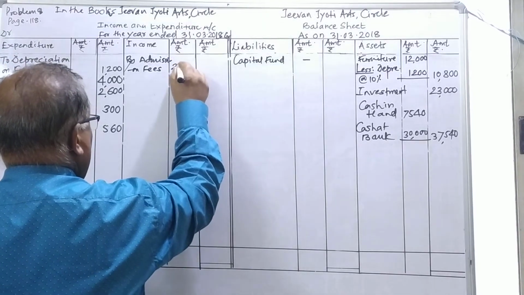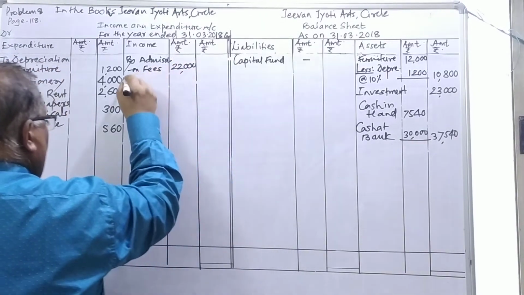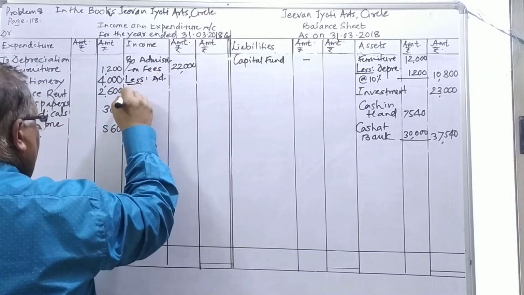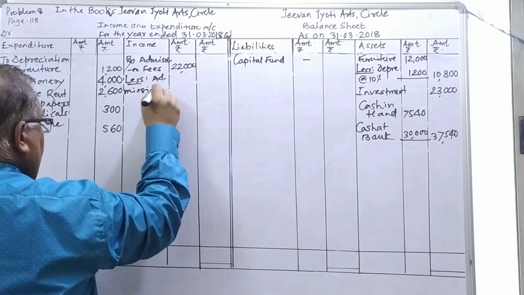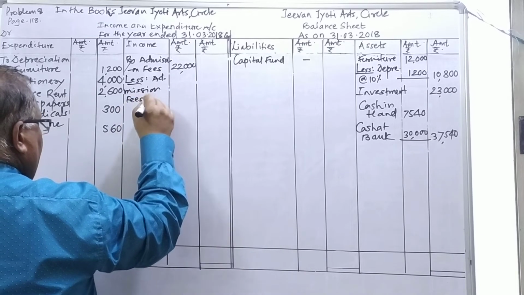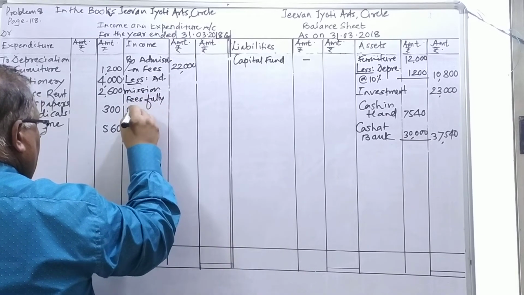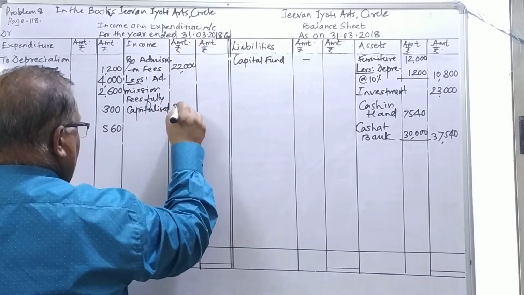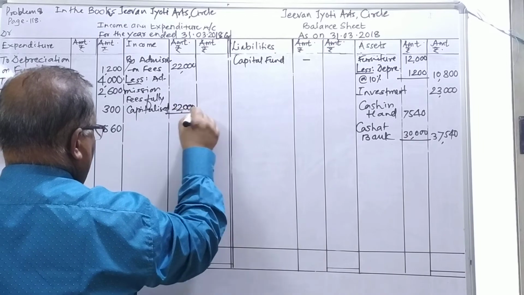It is fully capitalized. Therefore, less: admission fees fully capitalized. It means 22,000 is completely capitalized and added to the capital fund.